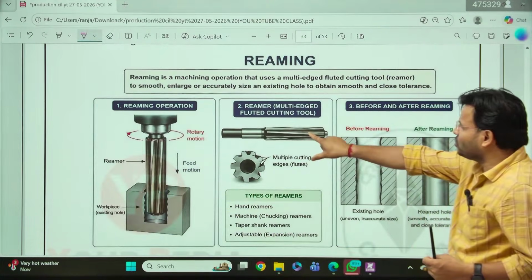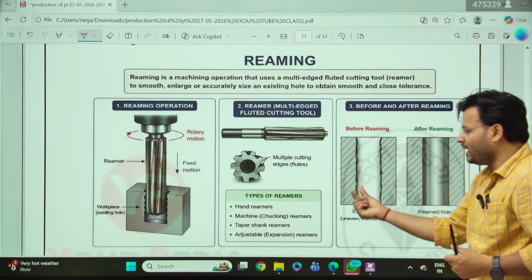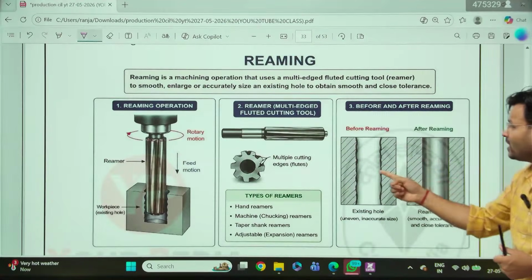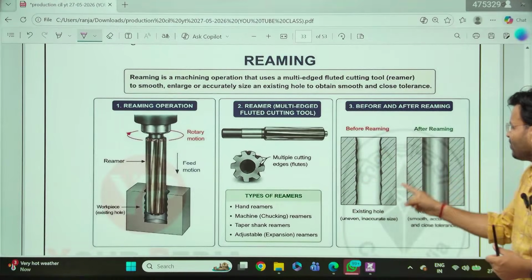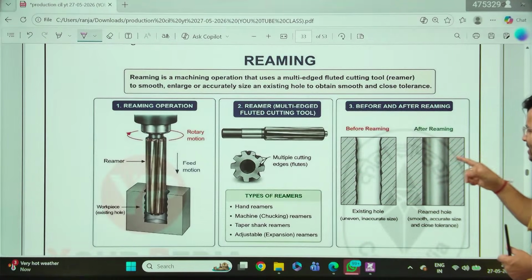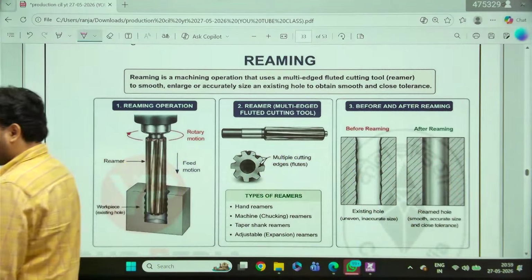Here you can see the tool looks like that. This is your initial condition before the reaming, and this is after the reaming. Before the reaming it was not very precise, but after the reaming it is very highly precise. So reaming is used to get high precision, right?